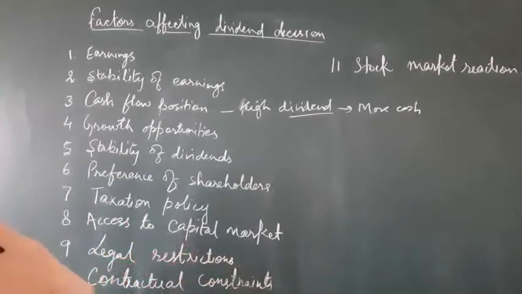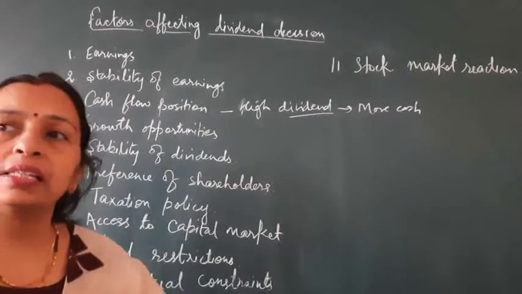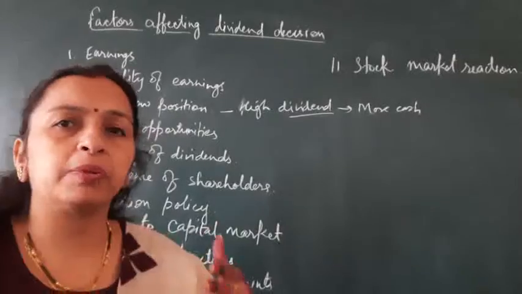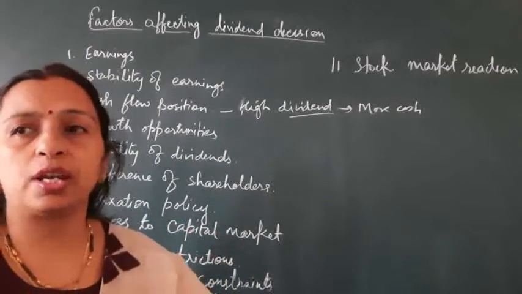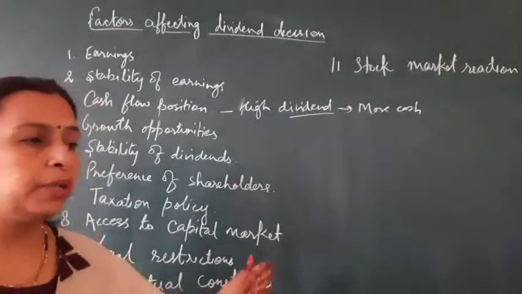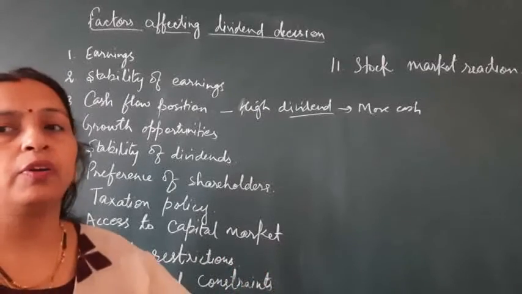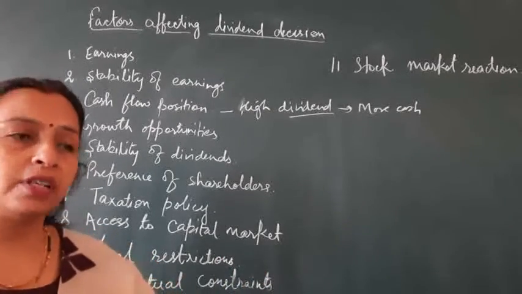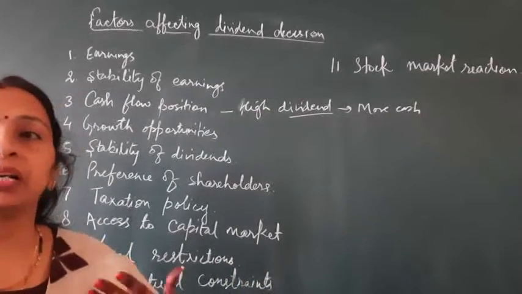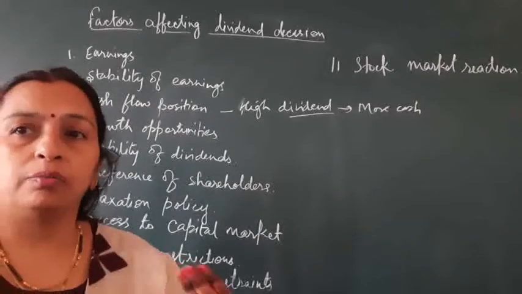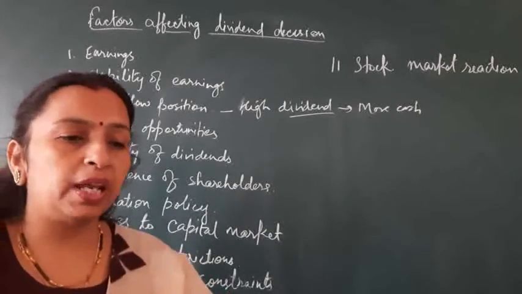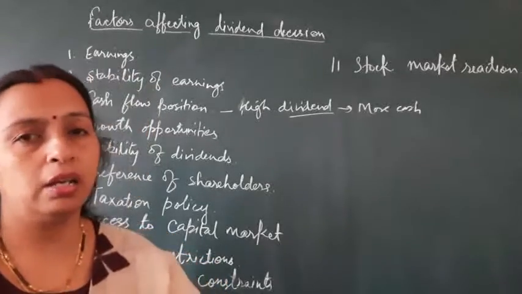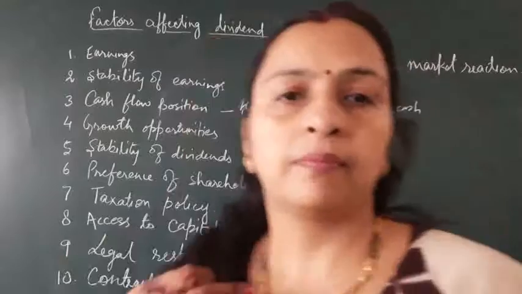Then access to capital market. If the company can easily approach the capital market, and it is easy to issue securities and shares in the market, then the company declares a high rate of dividend. Otherwise, if it is very difficult to access the capital market and issue securities, then the company has to retain the earnings for growth opportunities.